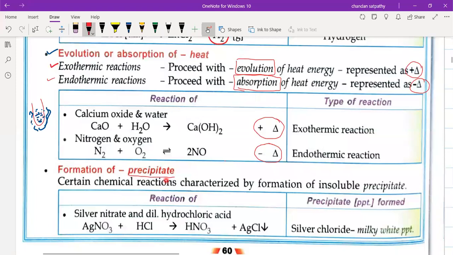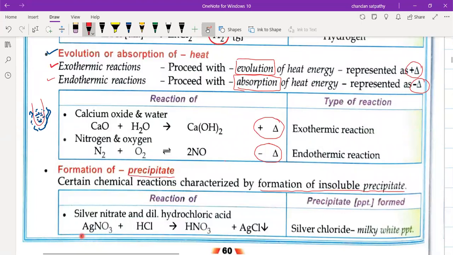Precipitates are formed. So what is a precipitate? It means formation of an insoluble precipitate. Some solid particles which will not dissolve are called a precipitate. So in some reactions, some insoluble particles will be seen which will settle down, and those are called precipitate.